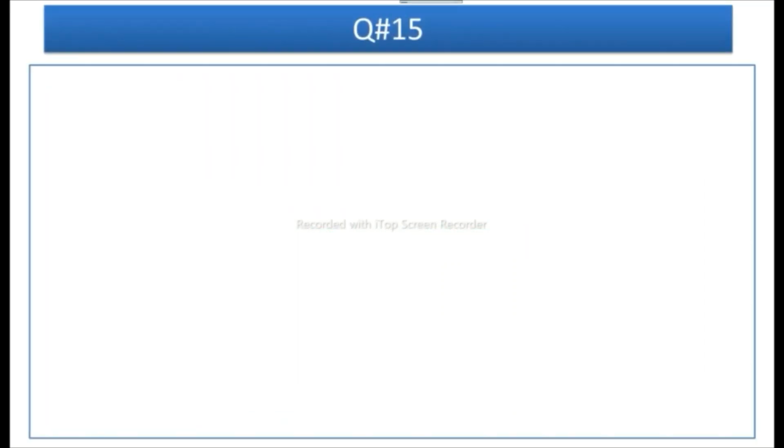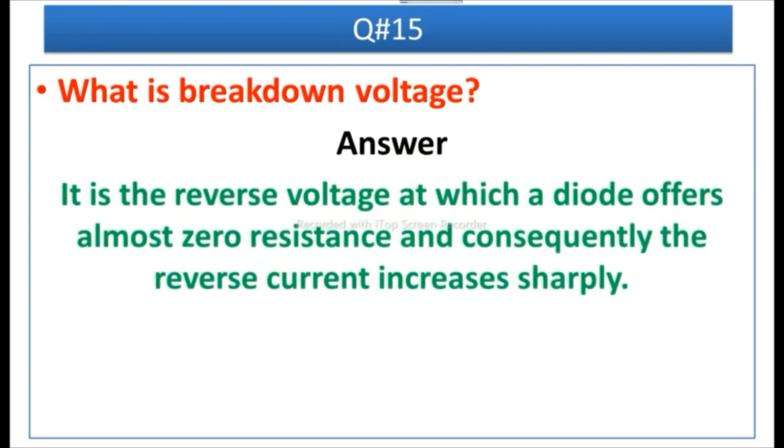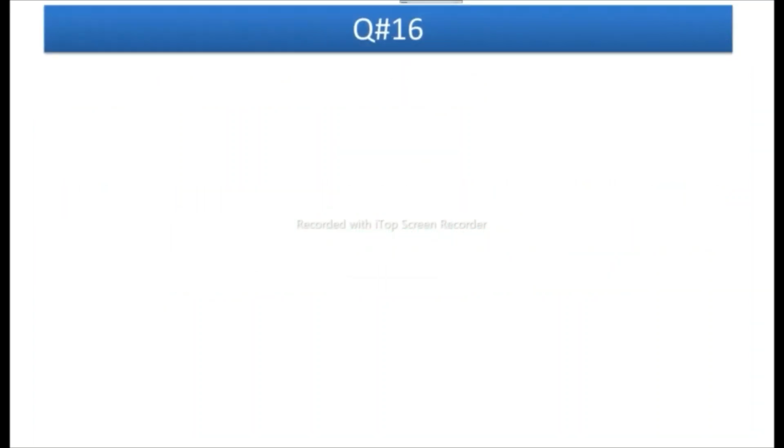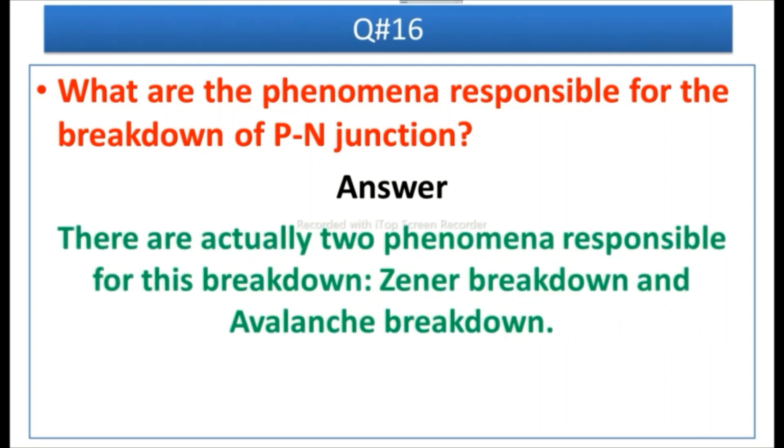Question number 15 is, what is breakdown voltage? Answer is, it is the reverse voltage at which a diode offers almost zero resistance and consequently the reverse current increases sharply. Question number 16 is, what are the phenomena responsible for the breakdown of p-n junction? Answer is, there are actually two phenomena responsible for this breakdown: Zener breakdown and avalanche breakdown.